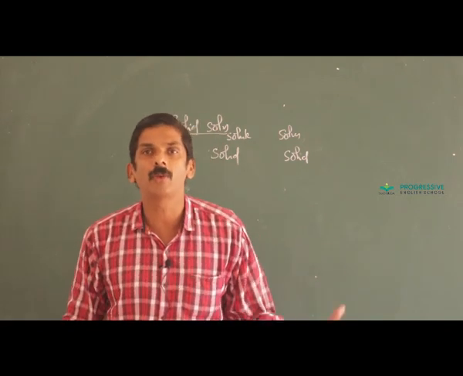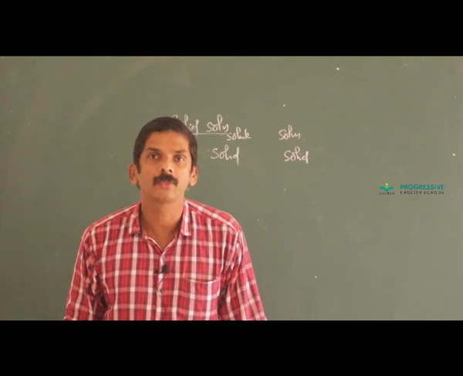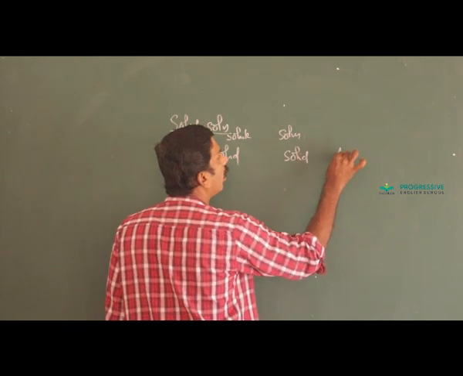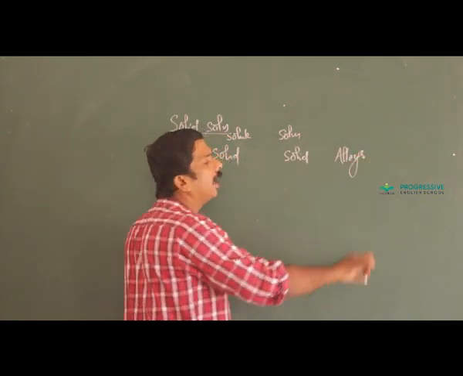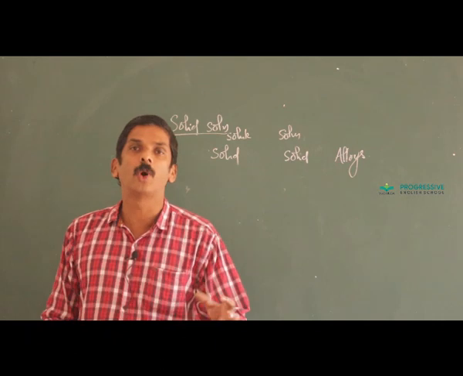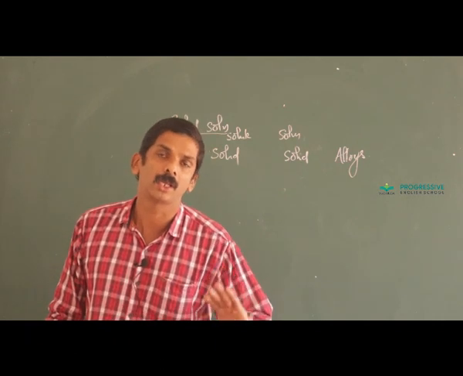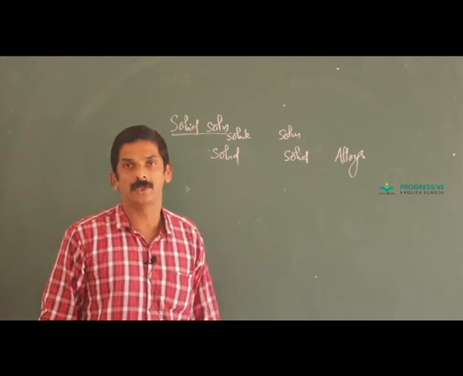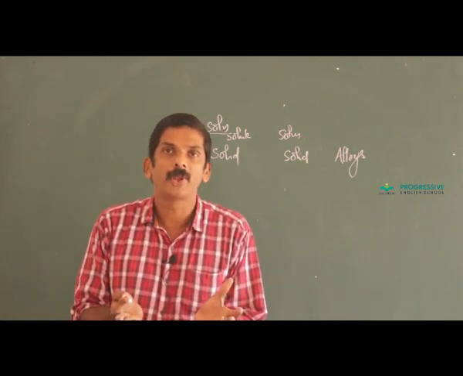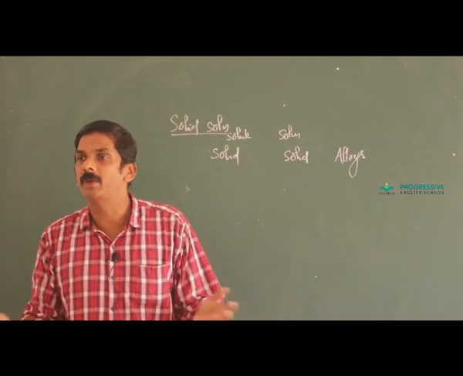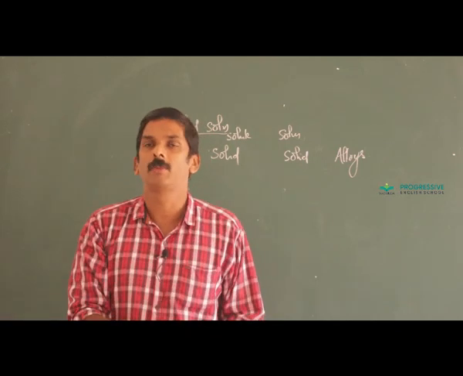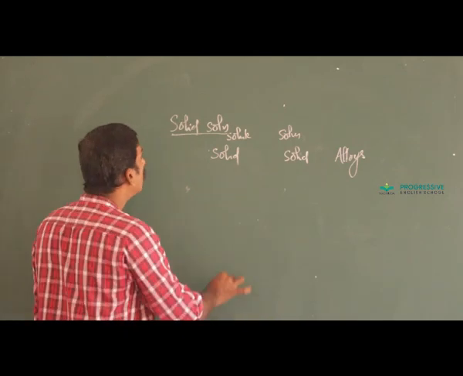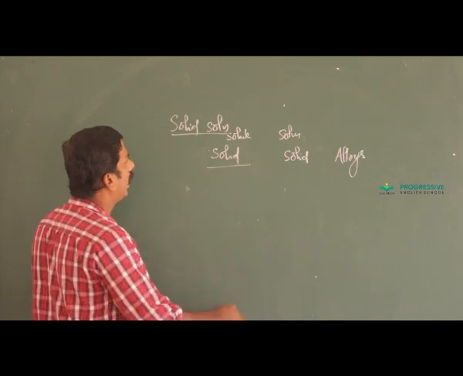Anybody can give an example for such a system? Solid solution. I think you are familiar with alloys. Alloys are homogeneous mixtures of two or more metals or a metal and a non-metal. That is, from that mixture we are not able to separate the different constituents. For example, brass. Brass is a mixture of copper and zinc, but we are not able to separate copper and zinc from that mixture. Similarly, one of the examples is alloys.